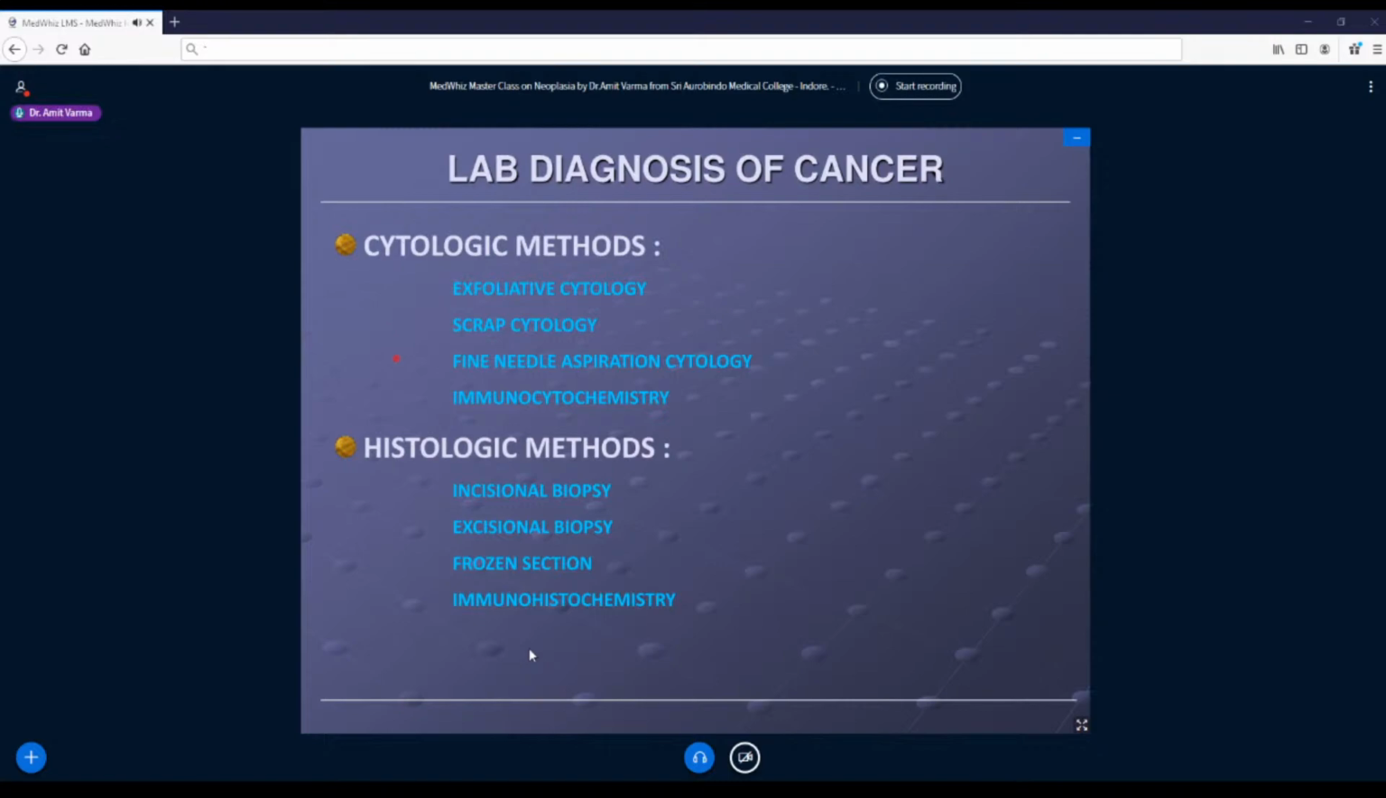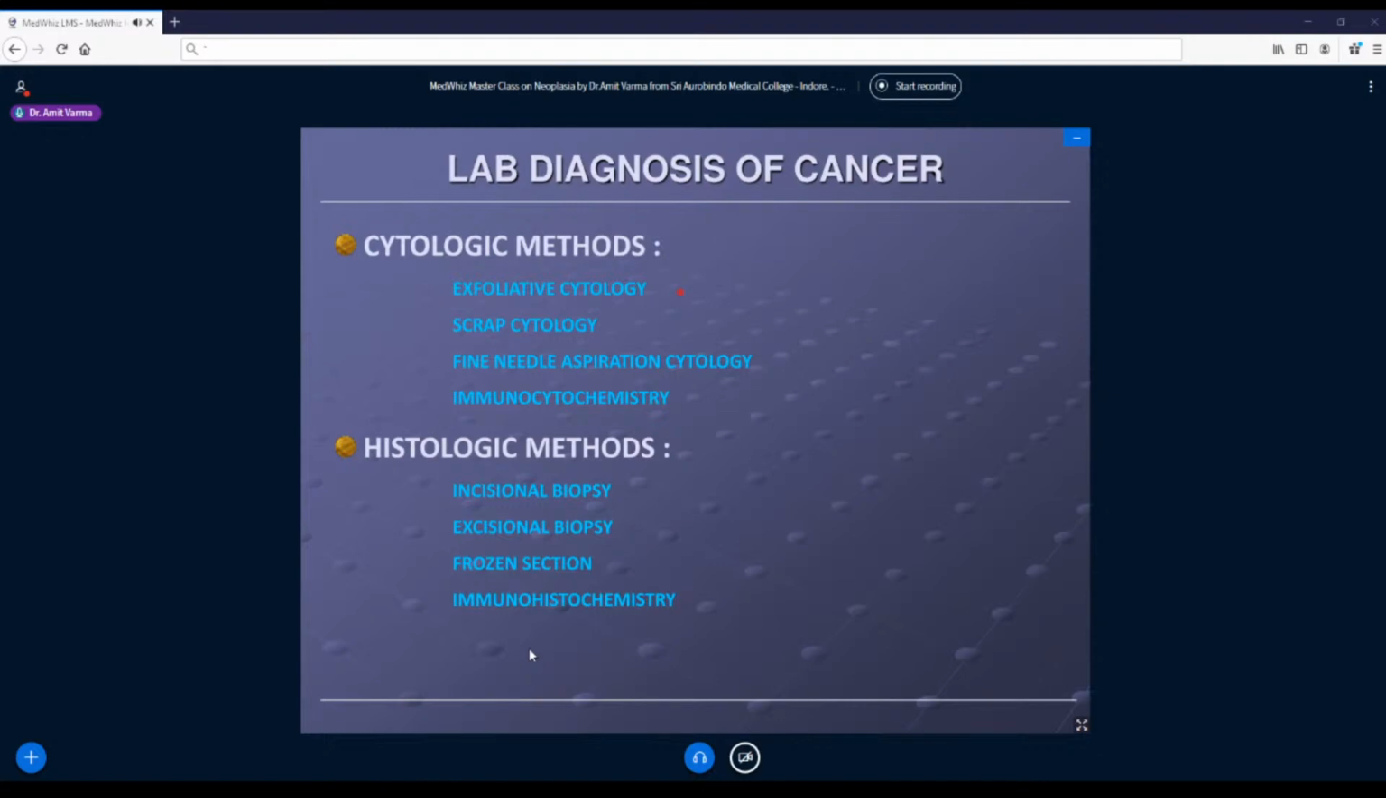Now we can utilize different kinds of techniques of cytology to diagnose a neoplasm. So I am saying neoplasm, that means both benign as well as malignant tumors. So first is called exfoliative cytology. What does it mean? Naturally cells are shed in body cavities and in hollow viscera of our body.